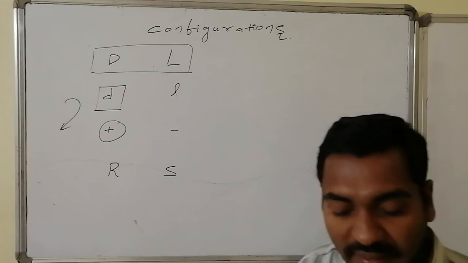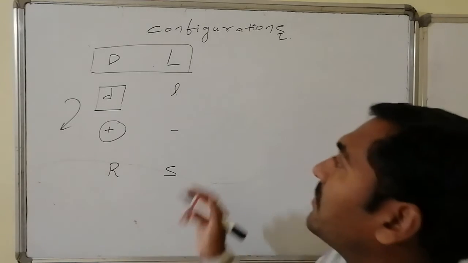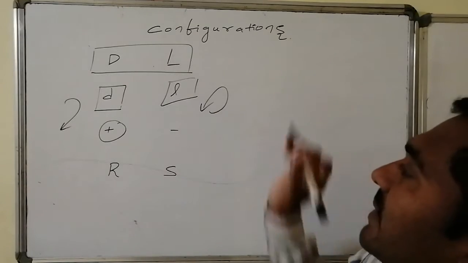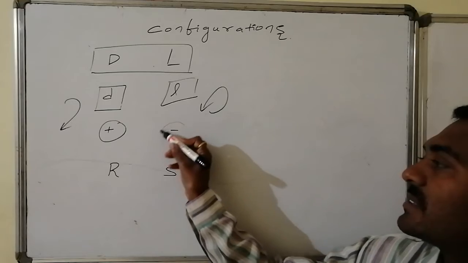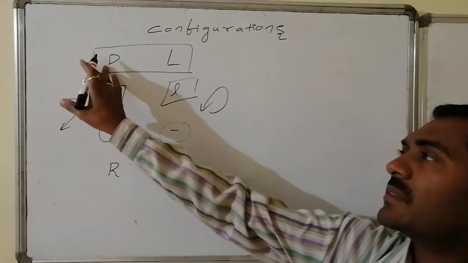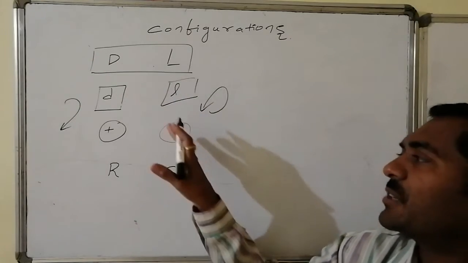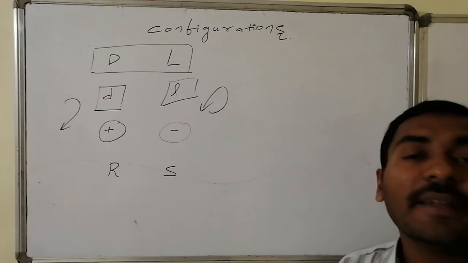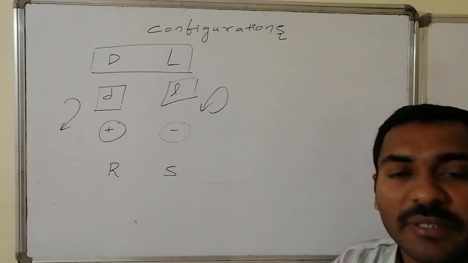Similarly, if it rotates the plane polarized light towards the left side, then that is said to be levorotatory. This small l stands for the rotation convention. Anti-clockwise is said to be levorotatory, and it can also be given the negative sign. Here capital D can have either positive or negative rotation. Similarly, capital L can have either positive or negative rotation. There is no interrelation between them.